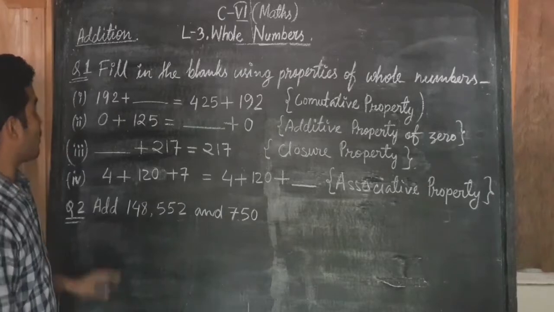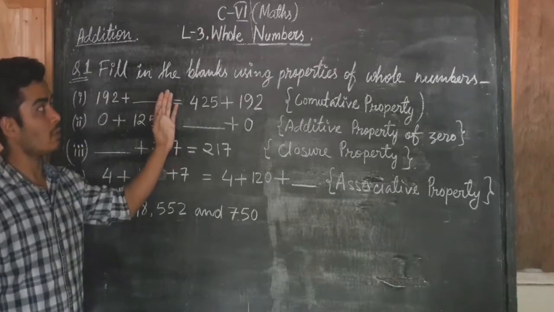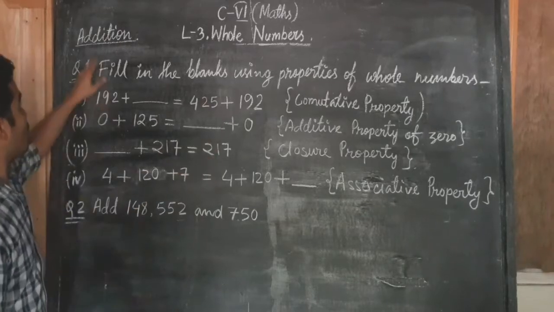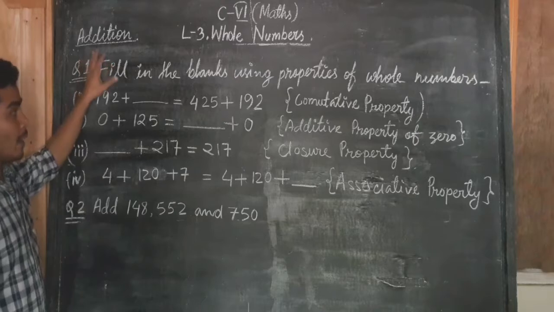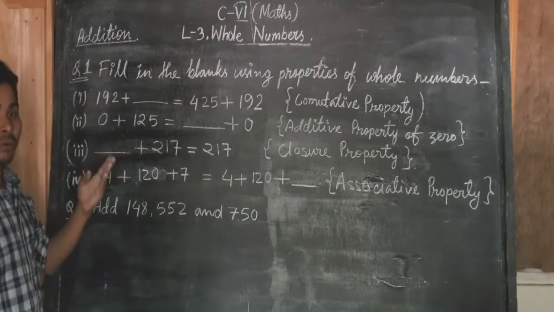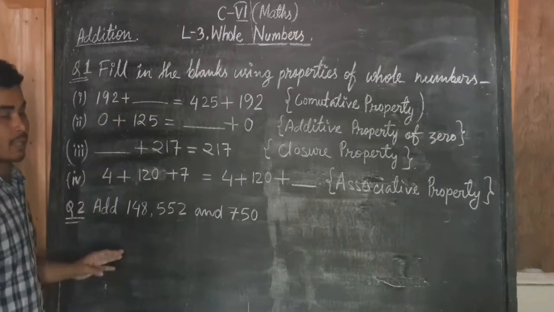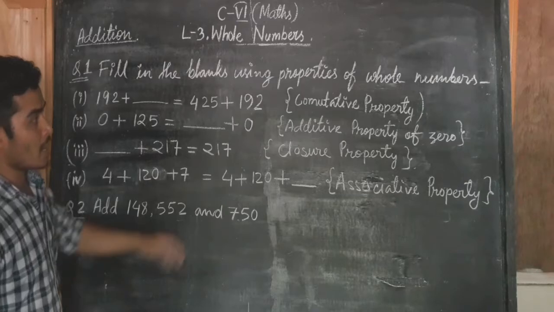Now I will teach you the various properties of whole numbers over addition. Over addition means when we add any 2 or more whole numbers together, then we must apply some properties. Here I have mentioned some properties.